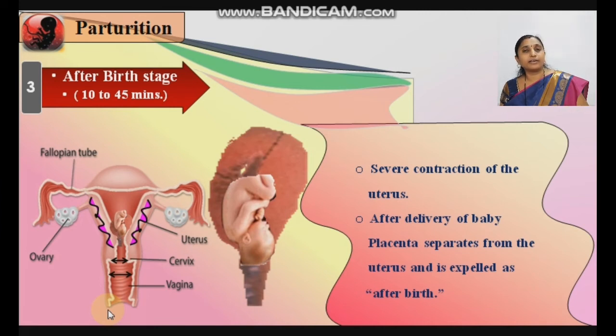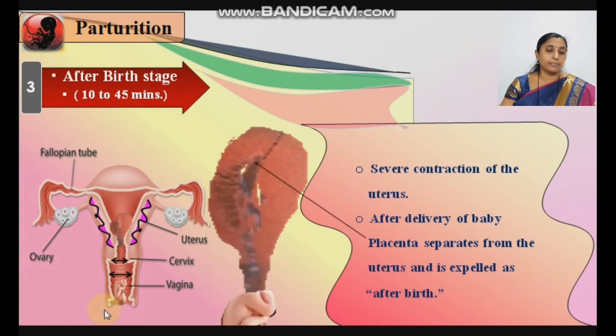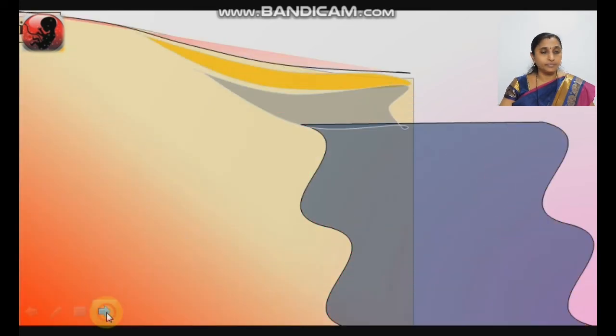Suppose they remain as they are, there may be severe cases, there may be some disorders that develop in such women, so these structures should be expelled outside the body of the woman after birth. See here in the diagram, after expulsion of the baby, the remaining part, the placenta ruptures, detaches from the uterus, the umbilical cord also detaches, and the fetal membrane is also expelled. These structures are referred to as afterbirth.